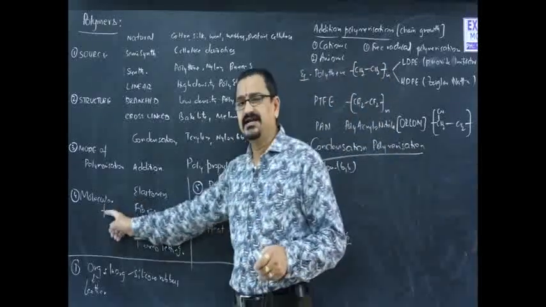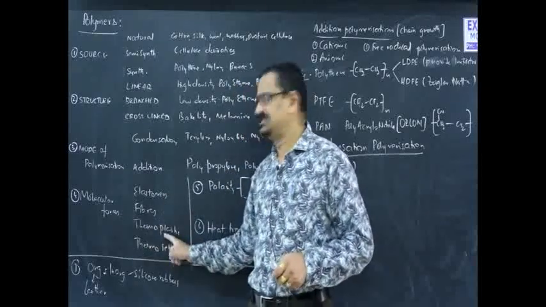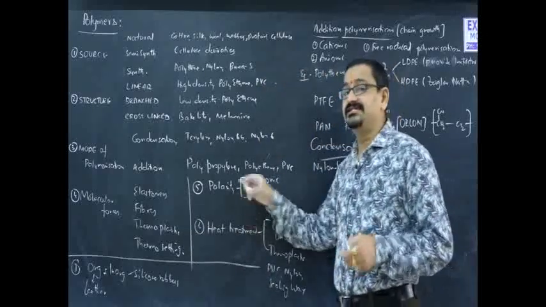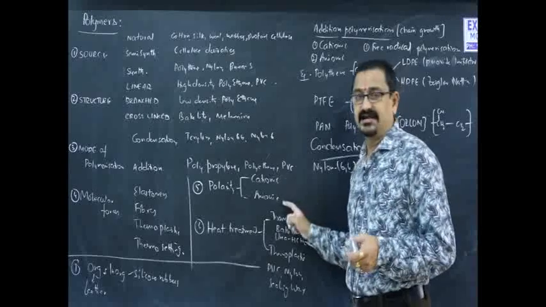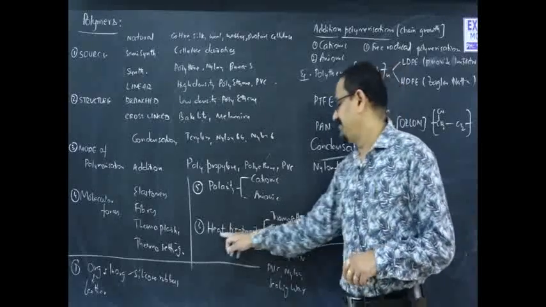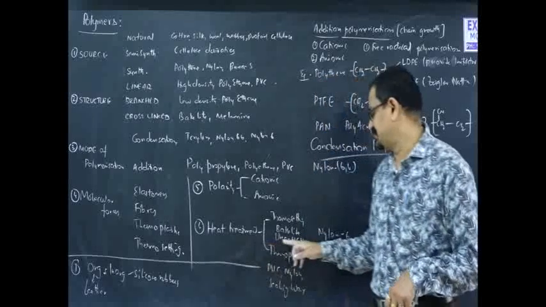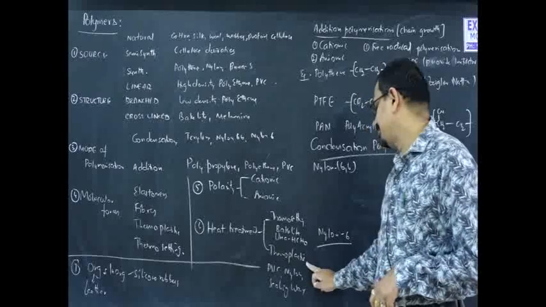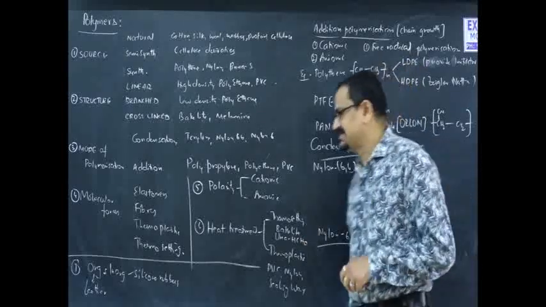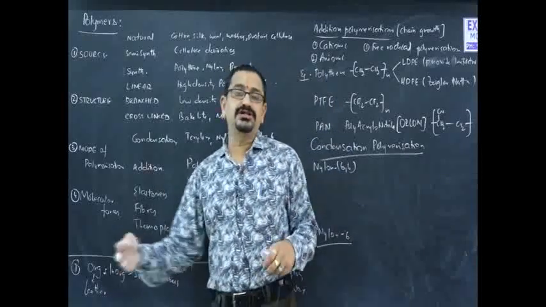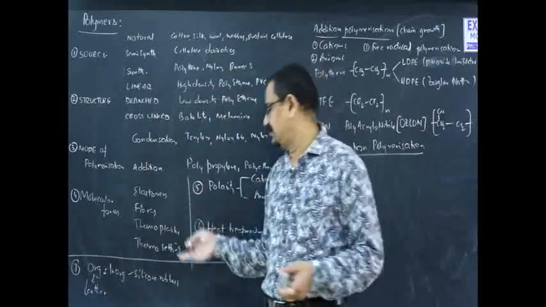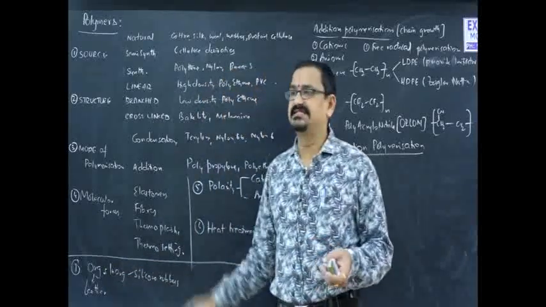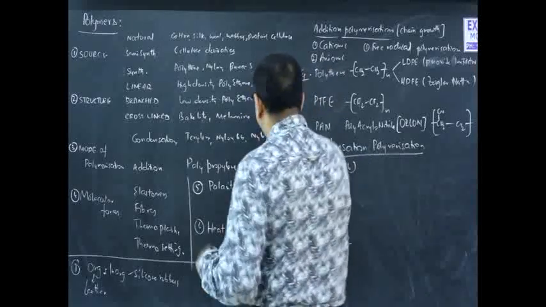And when it comes to molecular forces: elastomers, fibers, thermosetting, and thermoplastic. These 4 categories come under molecular forces. And polarity means charge distribution: cationic polymers and anionic polymers based on this. And when it comes to classification under heat treatment, thermosetting and thermoplastic polymers. So, these are examples for thermosetting and thermoplastic. And when it comes to the origin, they may be from organic compound origin or inorganic compound origin. Organic polymers, best example leather, and inorganic polymers, best example silicone rubbers, etc. And this is about the classification.